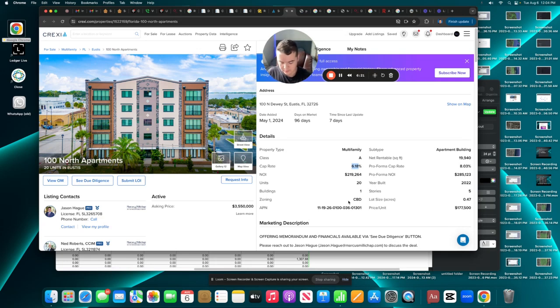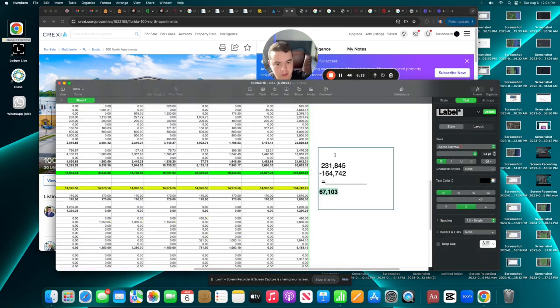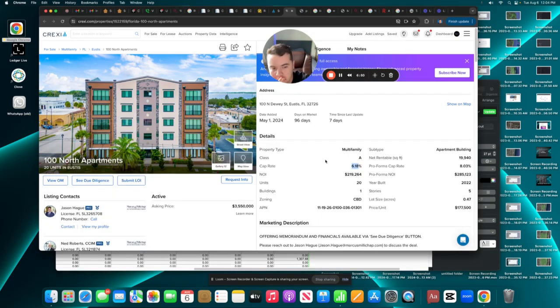That's $60,000 a year. You take that away from this number and you're left with 171. So 171 divided by 3.5 is a 4.8 cap. It's less than a money market 5%. It's nothing. It's garbage. So this is wrong right off the bat. It's more like a 4 cap at this price.